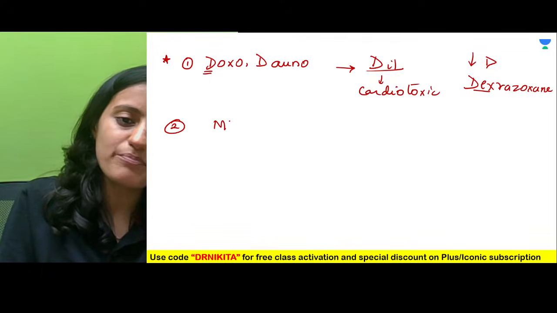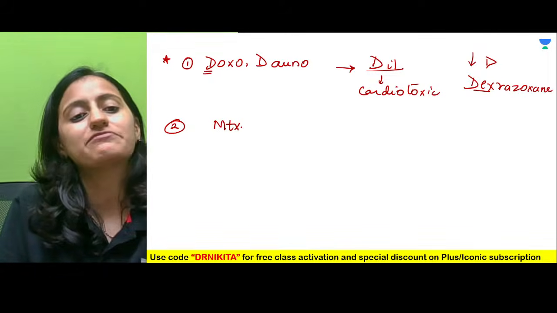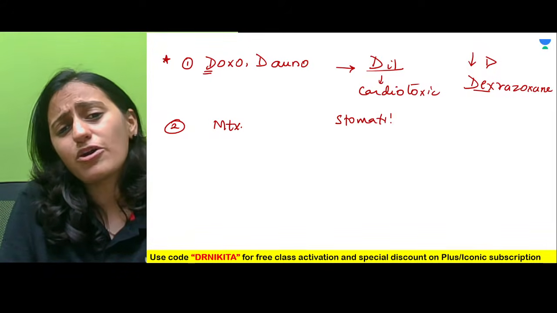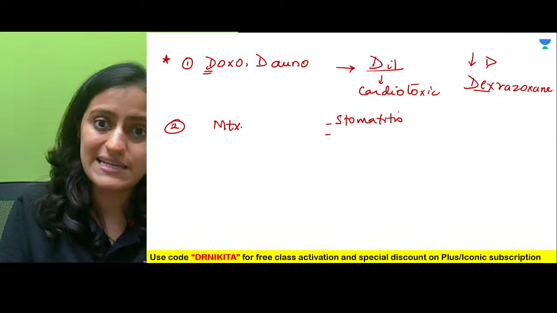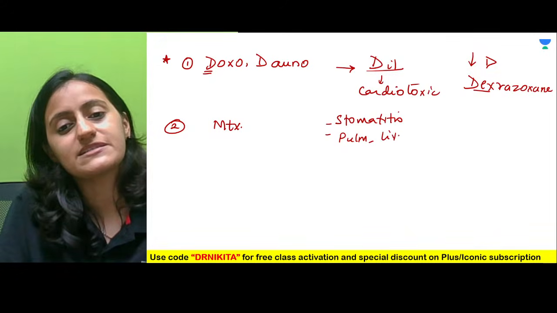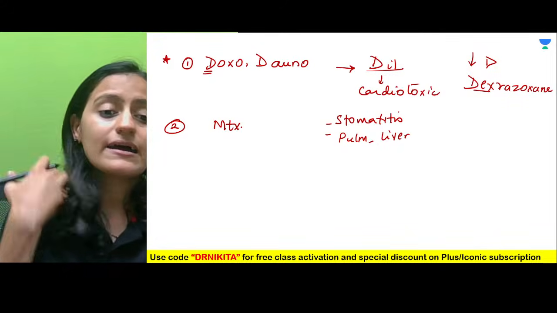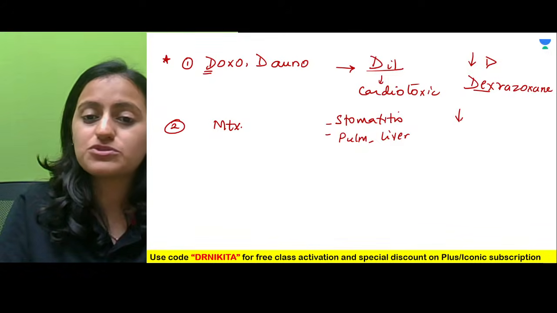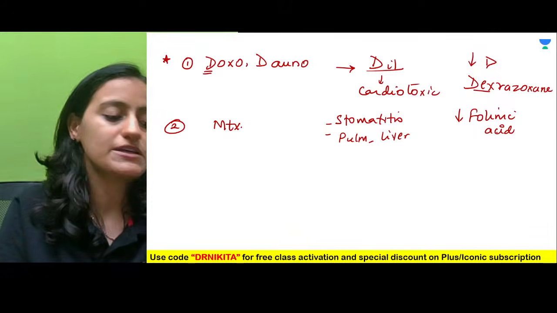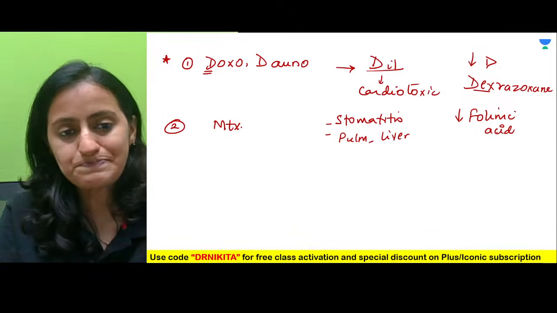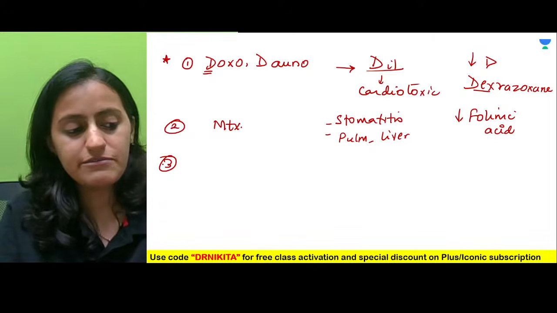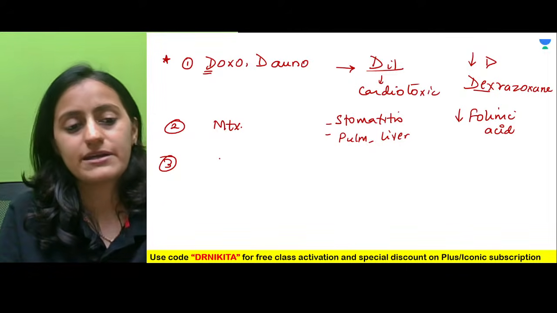Next, methotrexate. What are the side effects that we have with methotrexate? Most common is stomatitis, a lot of ulcers that the patient gets. It can cause pulmonary fibrosis also. It can affect the liver also. And what drug do we use to decrease the toxicity? We use folinic acid. It can cause megaloblastic anemia because it inhibits folic acid.